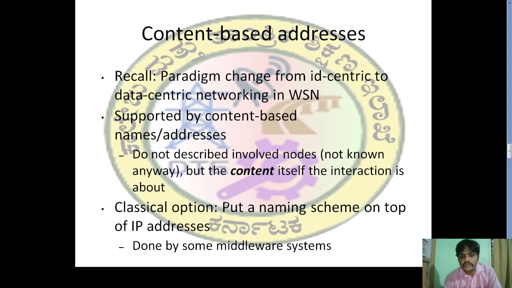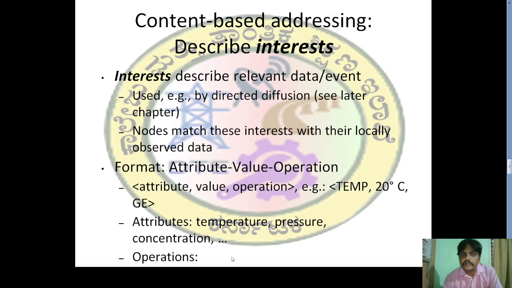The classical option is to put a naming scheme on top of IP addresses. This will be done by some middleware systems. Content-based addressing describes interests. An interest describes the relevant data or event, as used, for example, by directed diffusion.